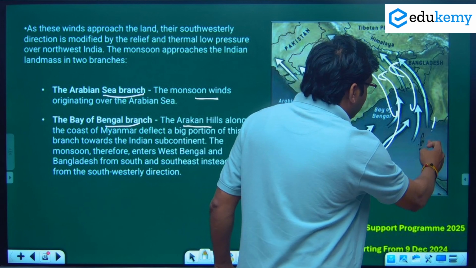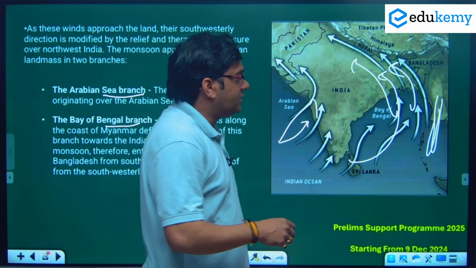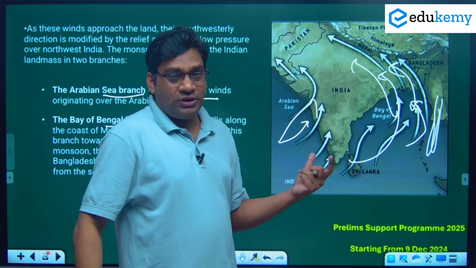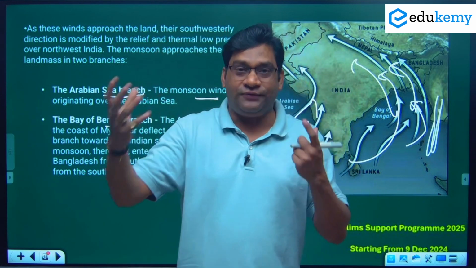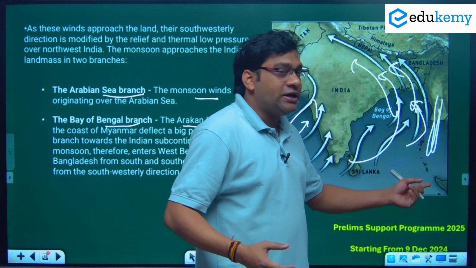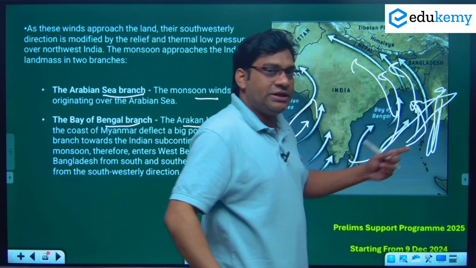यहाँ पर, okay, you see here Myanmar, one hill is present, Arakan hills. So wind is deflected from the slope of the Arakan Hills and diverted toward India. Because India is blessed by such a physiography, we receive a good amount of rainfall. Because if Arakan Hills was not present here, then obviously this wind entering in म्यांमार से ही चला जाएगा, मतलब